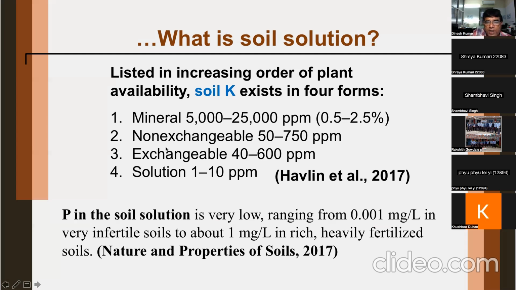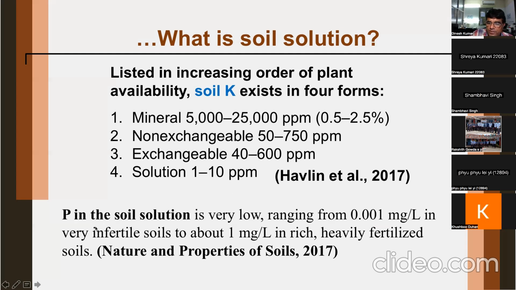Now see what proportion or concentration is in non-exchangeable form. In non-exchangeable form, it is 50 to 750 ppm, parts per million. If you see exchangeable form, it is from 40 to 600 ppm. And in solution, only 1 to 10 ppm. What you saw in the last slide is a little more simplified and quantified here by Havlin. Hope you understand that a very small fraction of total potassium is in soil solution.